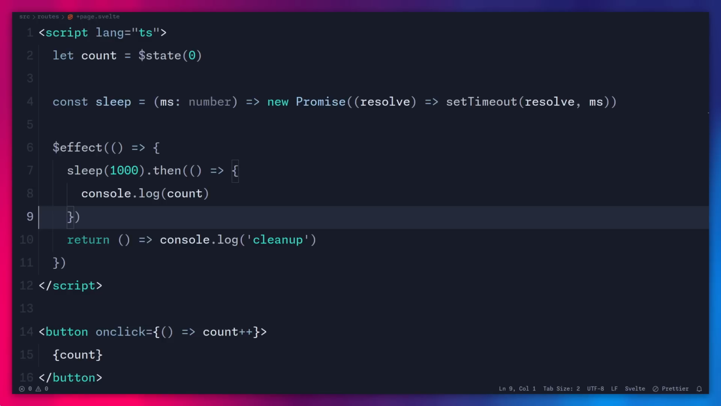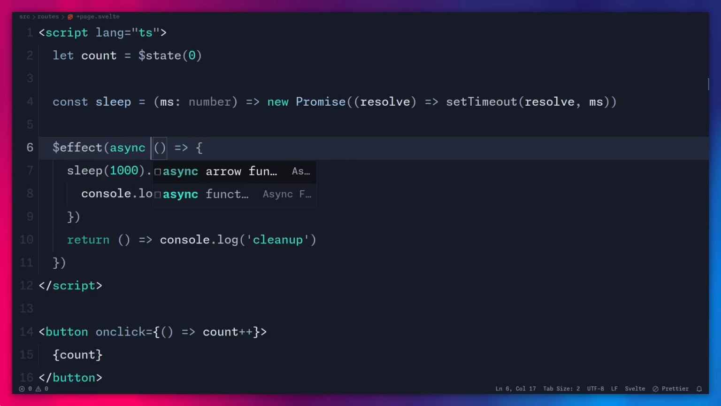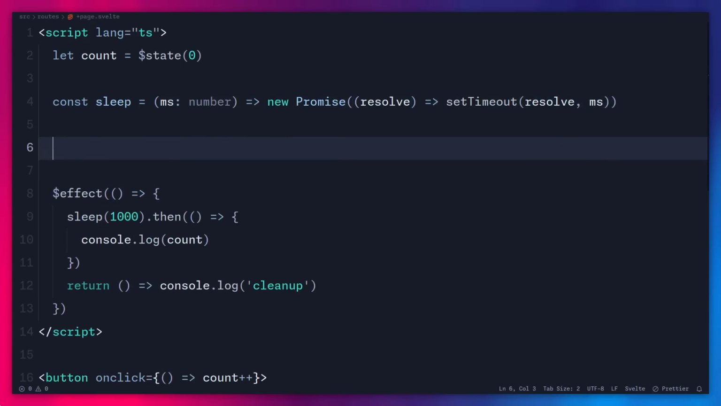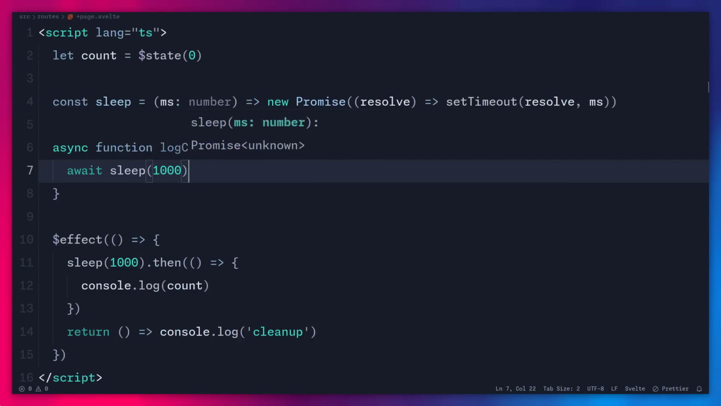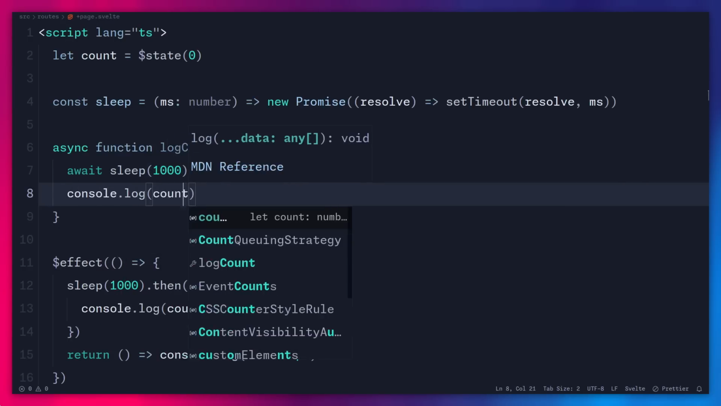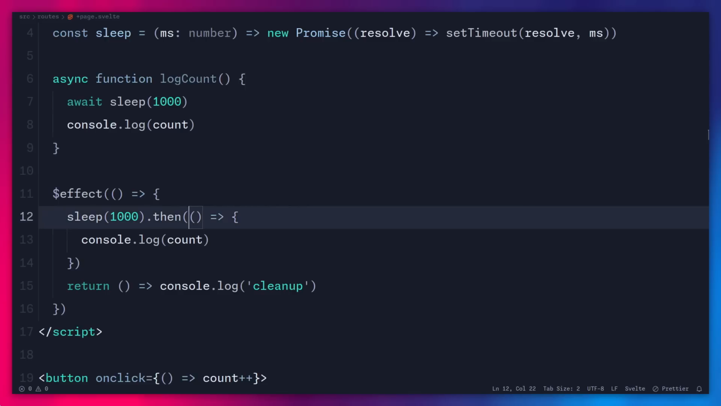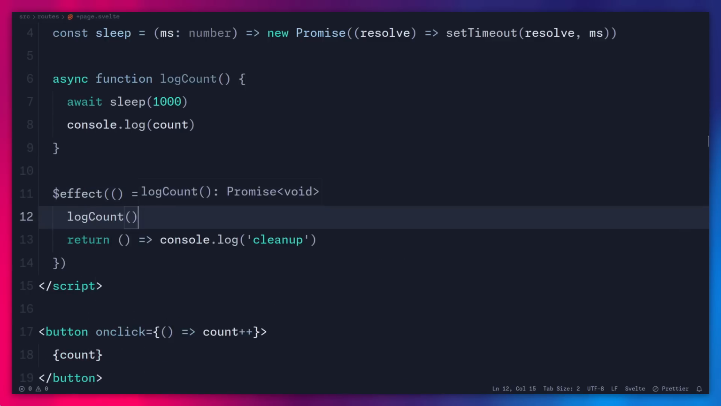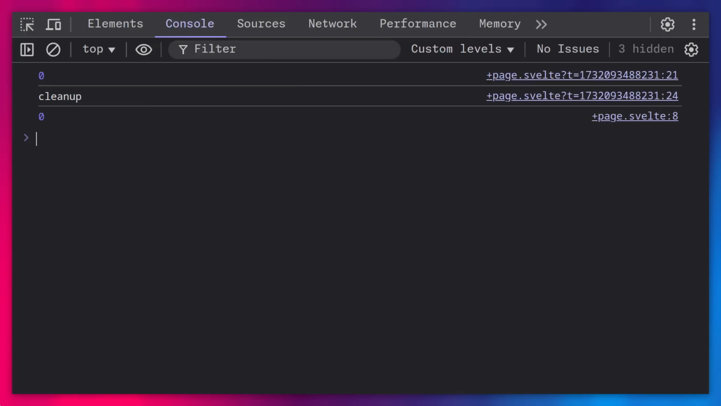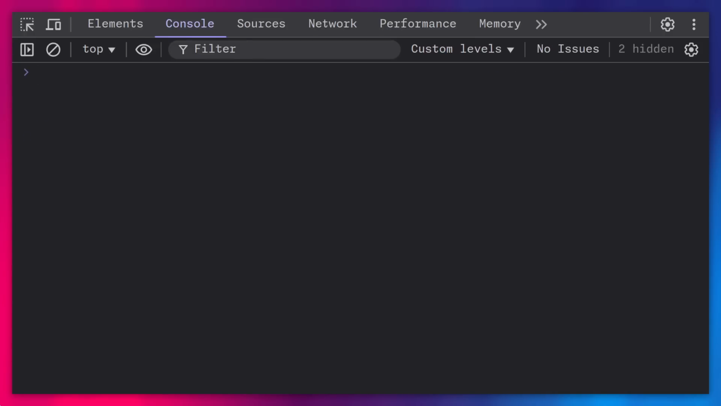Alright, but let's say that you want to use async. How can you do that? Well, the only important thing is that you don't make this callback async. Otherwise, you can do whatever you want. You can, for example, make a function, async function logCount. You can say await sleep, you can pass 1 second, and then you can say console log count or something, whatever you're doing, right? It's really not important. And then instead of making this callback async, you can just go here and say logCount, right? So if I save this and go back here, it's going to log count after 1 second, same as before, right?